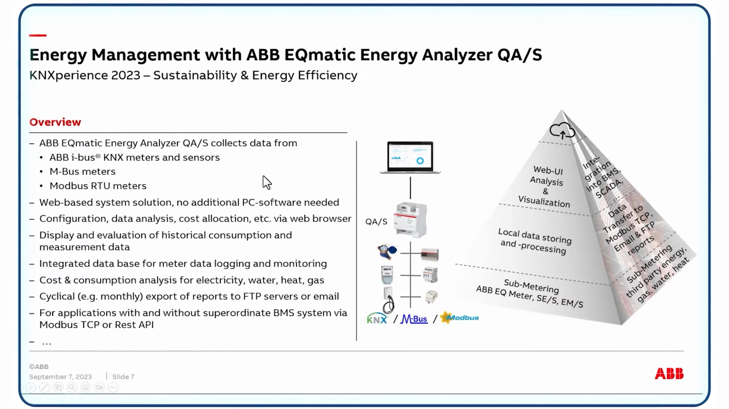So we have three different hardware versions of this energy analyzer QoS. They collect the data from a KNX meter, from MBus meters or Modbus. So depending on the system you have in your building, KNX, MBus or Modbus, you have to use a different hardware version. And a maximum of 64 meters can be connected to an energy analyzer.